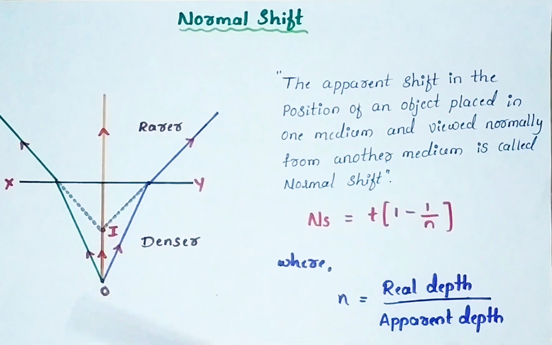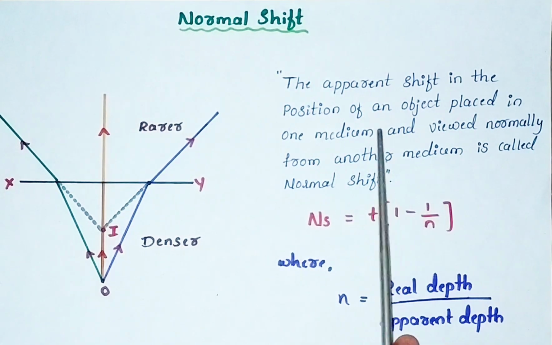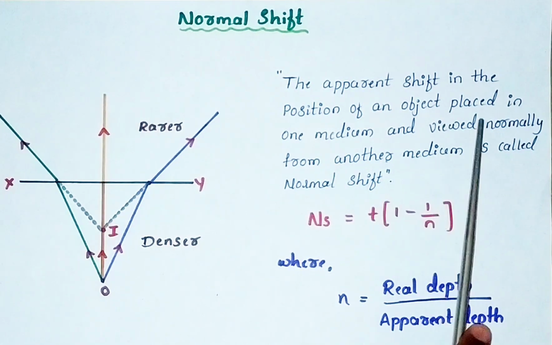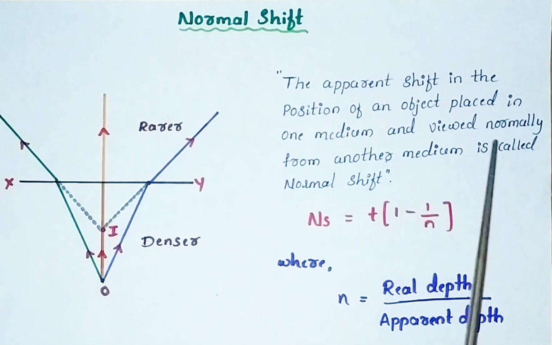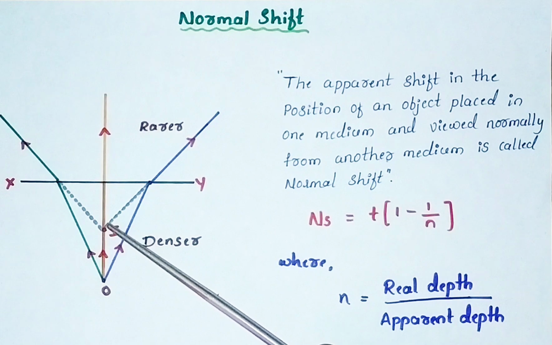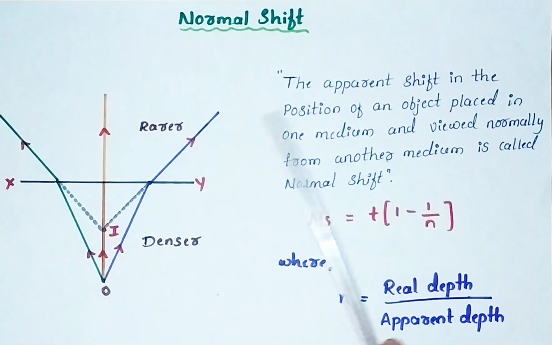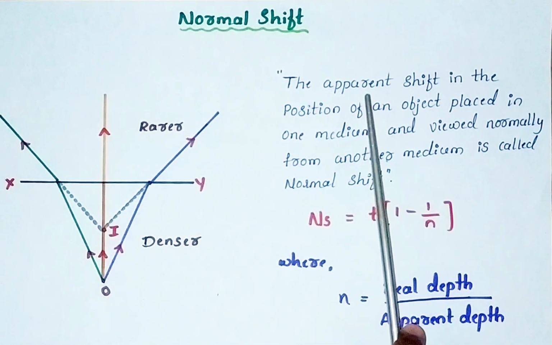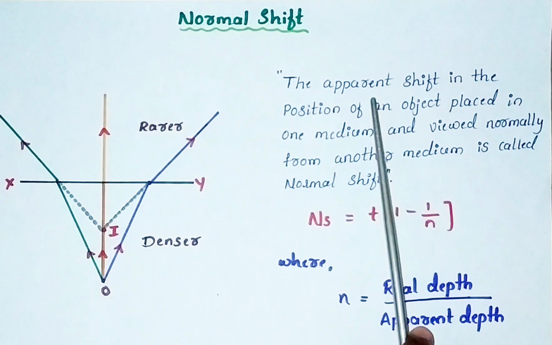It is normally shifted. How to define normal shift? The apparent shift in the position of an object placed in one medium and viewed normally from another medium. Apparent means not real. It is virtual. It is just your assumption.